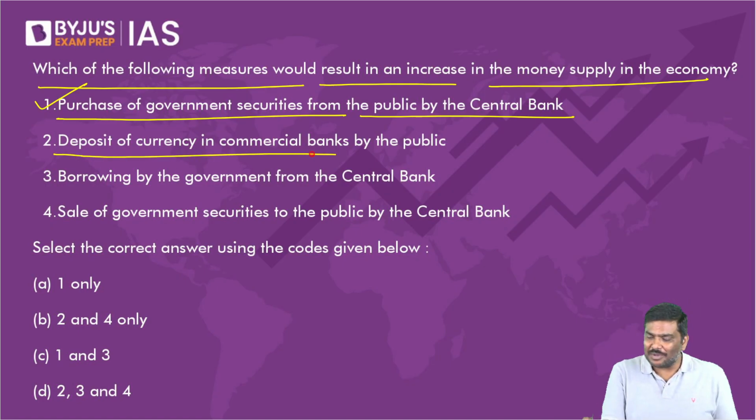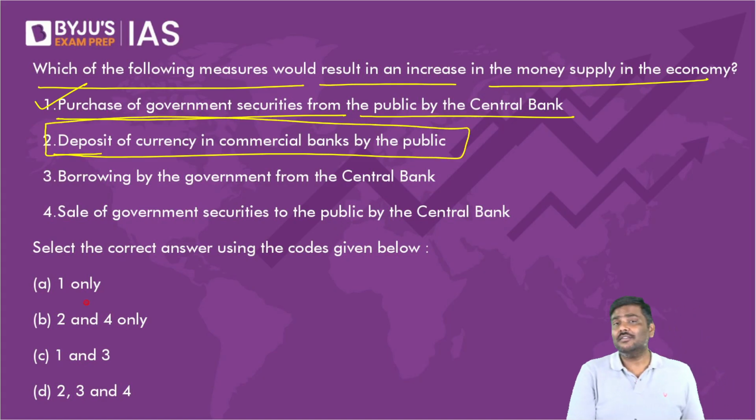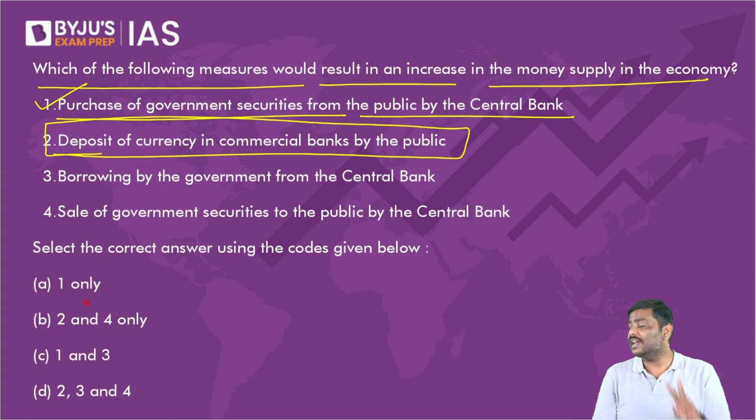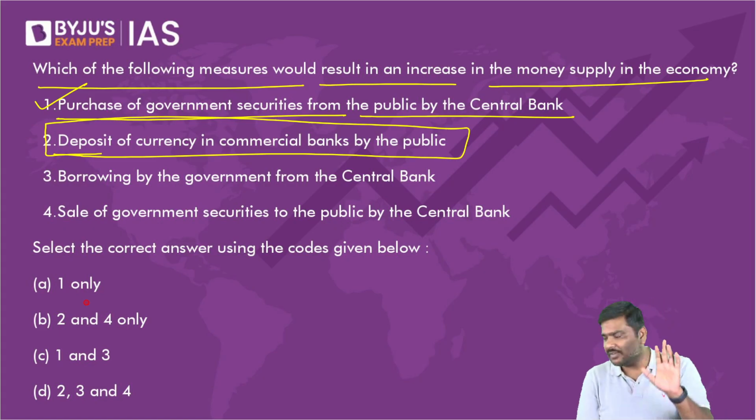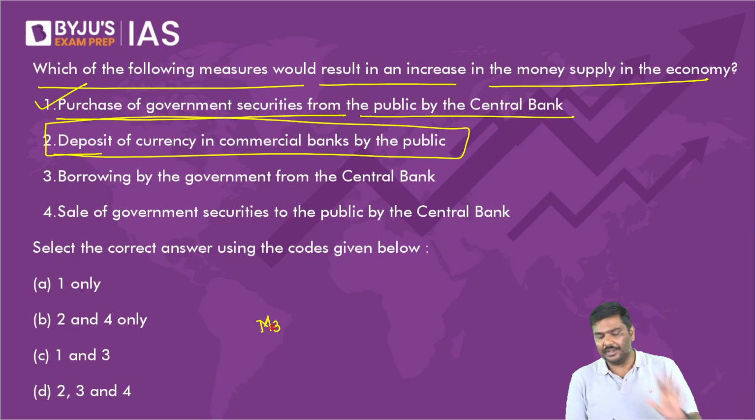Deposit of currency in commercial banks by the public. Many of you will argue and say, sir, second one is correct. Second one is not correct. Second one is wrong. Why? Do you remember M3? What is M3? M3 will be cash held by the public plus the demand deposits in the bank plus the time deposits with the bank.